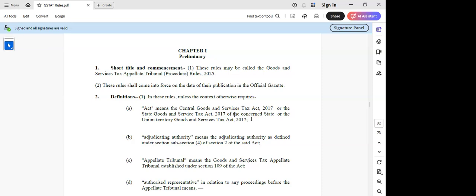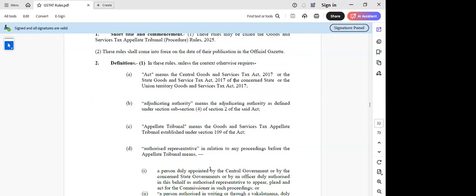Then we have this adjudicating authority, which is already defined in the CGST Act. And wherever it is applicable, they have just referred to it here. And here appellate tribunal is also defined in the CGST Act, and they have also defined it in these rules, which says that it is established under 109 of the GST Act.